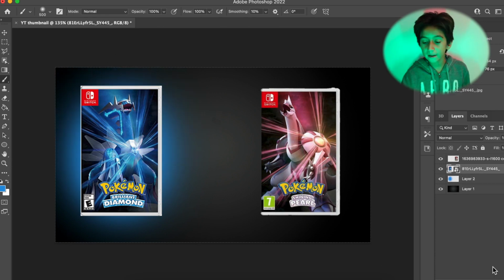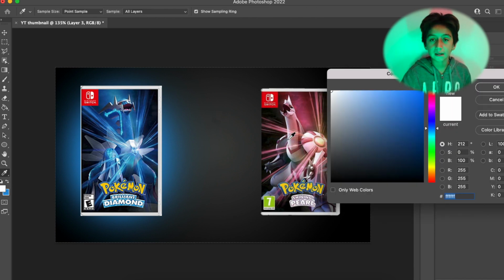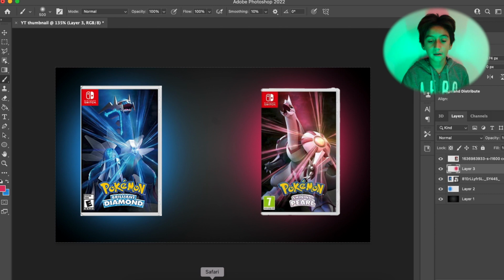Create another layer for this one, so they could be separate and we can move them each differently. For this one, we want a pink color. Let's just go like this and change it up.